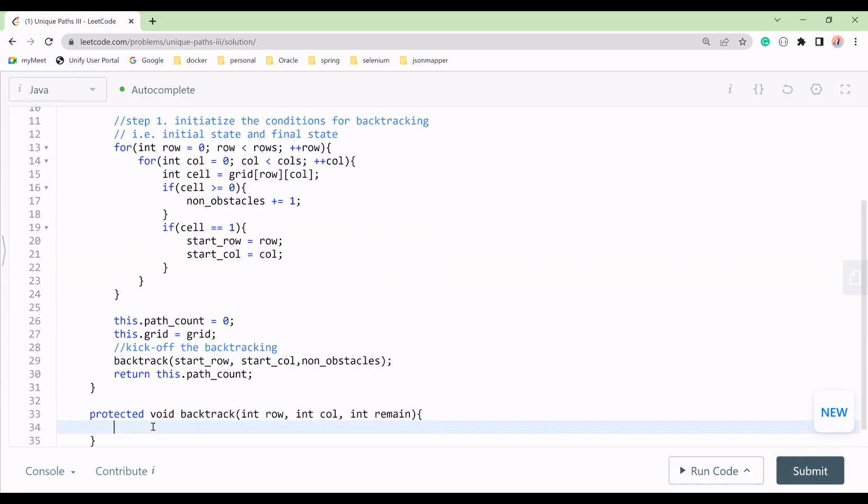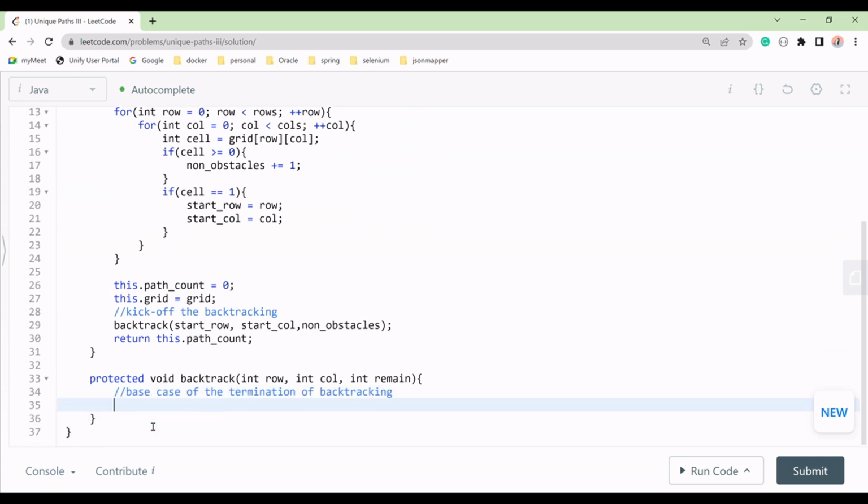Now how will we do the backtrack? First we have to create the base case for the termination of backtracking, because if we do not terminate the backtracking, it will go on infinitely. So we make an if condition and check this dot grid at row and column is equal to 2, and remain is equal to 1.